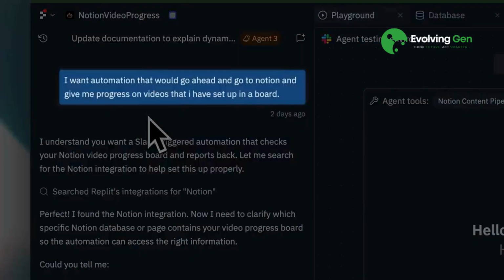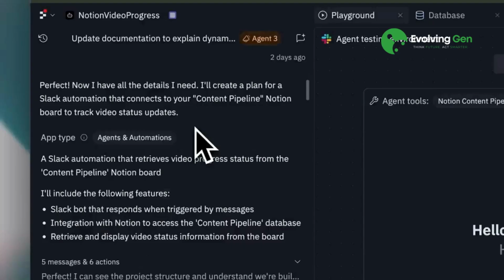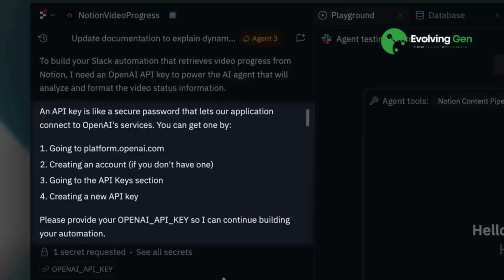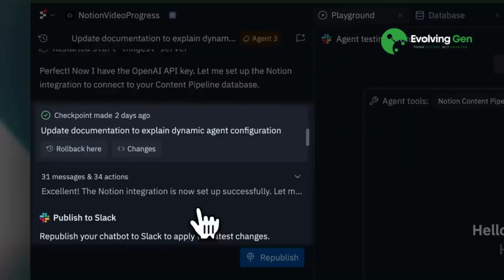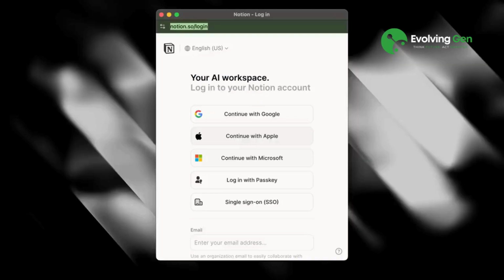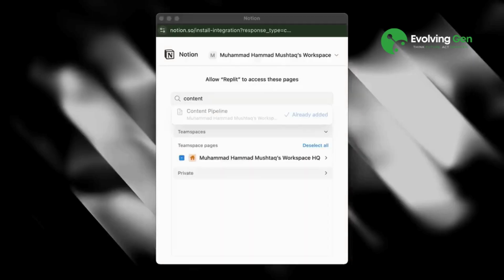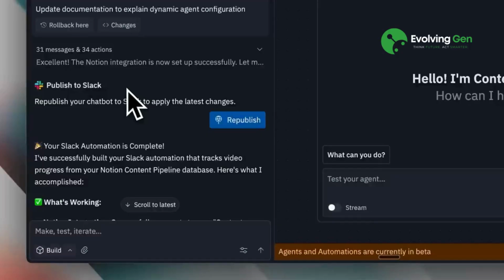I requested an agent that would connect to Notion and provide progress updates on videos in the board. I provided the board name, which the agent confirmed. Then it retrieved my OpenAI key and prompted me to connect Notion. Following the OAuth process, it asked about permissions for Replit, and in the page selections, I selected only the content pipeline page. After building the agent, I published it to Slack for testing.